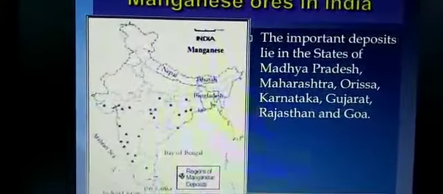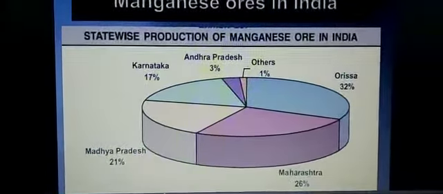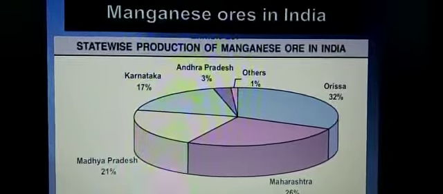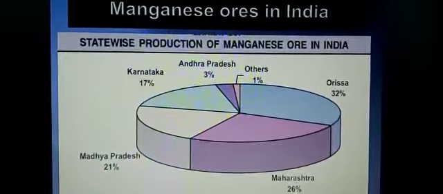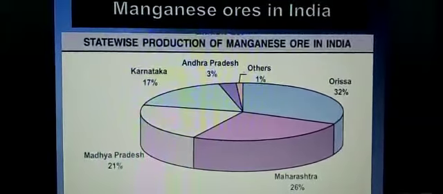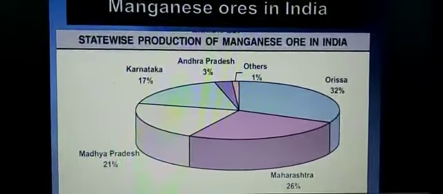Now children, when you see the next slide, whatever states we have just now read, here it is given in the chart, state wise production of manganese ore in India, and here you can see how many percent is found. Just now I have read the states, but how much percent comes from each state?